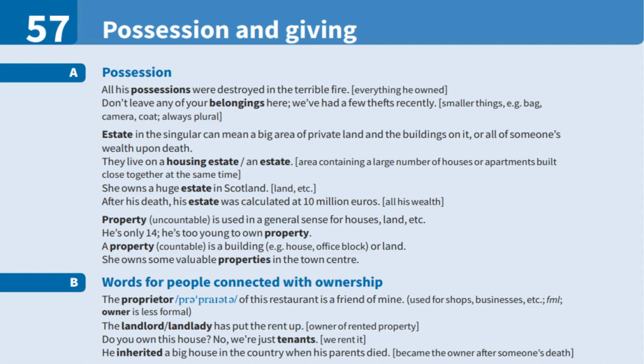Words for people connected with ownership. Now, let us look at words for people connected with ownership. The proprietor of this restaurant is a friend of mine. This is used for shops, businesses, and so on, and it is formal. The less formal word is owner. The landlord has put the rent up. This is the owner of rented property.